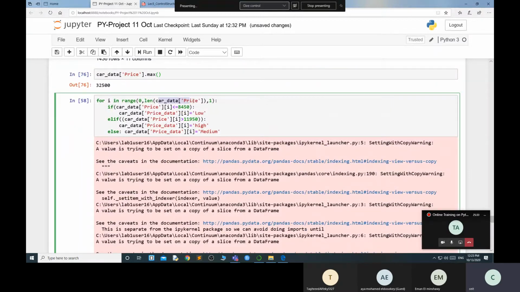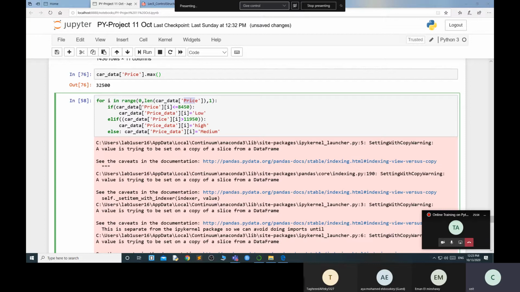So now I'll take this price data and assign this value to my new column. If you assign to the same column, it replaces your current data, but I do not want that, because I inserted a new column into that one. So now I go from 0 to the length of my price column, one by one.